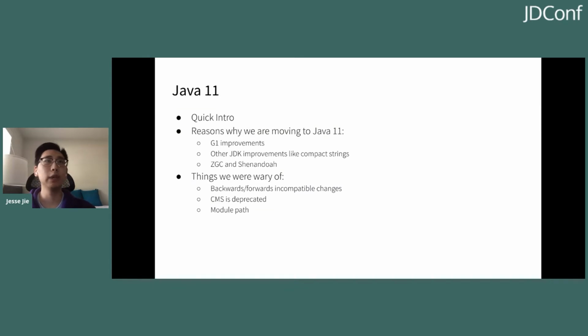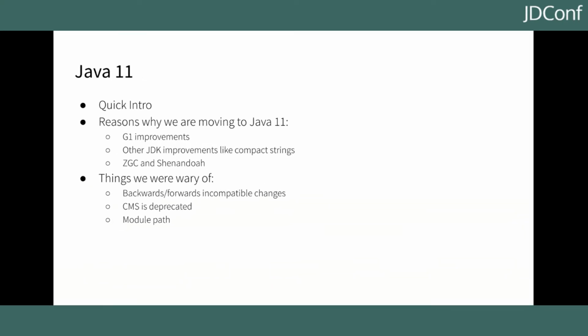I'm also going to give a quick intro about Java 11. I imagine most in the crowd will have a strong knowledge about it, so I'll try and keep it short. Java 11 is the next long-term support version of Java after Java 8. The one after that is Java 17, which comes out next year in 2021. But Java 11 was released in 2018, so it's been a while, and we are just now getting to a point where at LinkedIn we can move to Java 11.